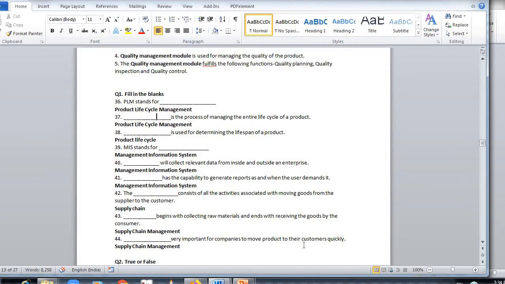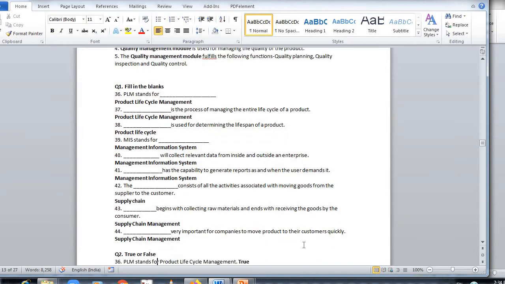The Dash consists of all the activities associated with moving goods from the supplier to the customer. Answer is supply chain. Dash begins with collecting raw material and ends with receiving goods by the consumer. Answer is supply chain management. Dash is very important for companies to move product to their customer quickly. Answer is supply chain management.